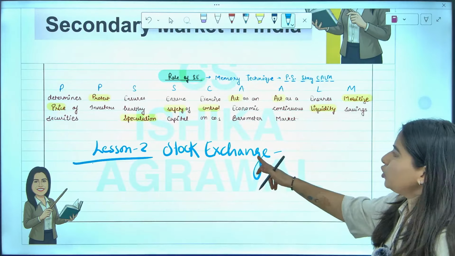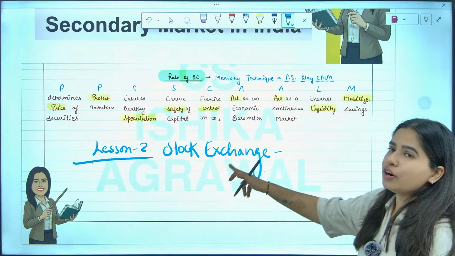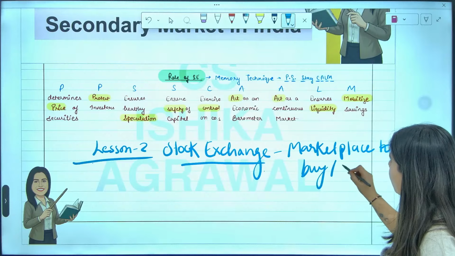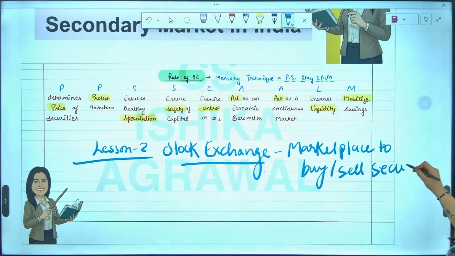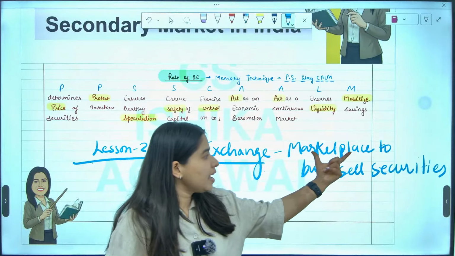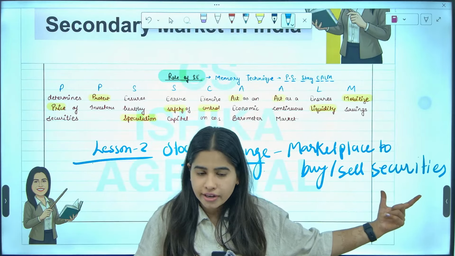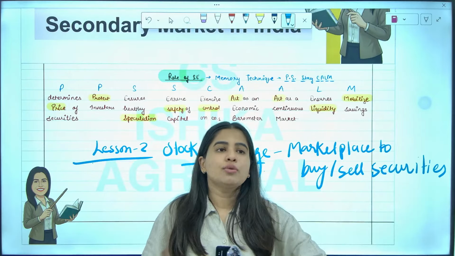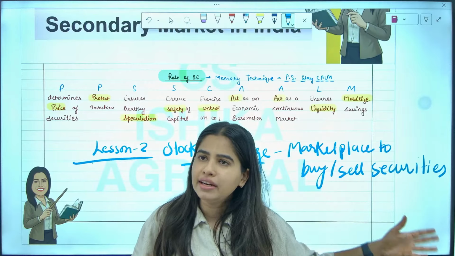Great. So lesson number 2, first topic is stock exchange. So what is stock exchange? Stock exchange is a marketplace to buy and sell securities. First topic. If question comes, what is stock exchange? Very easy question. So if question comes, what is stock exchange? It is a place to buy and sell security. So basically, earlier it used to happen offline,